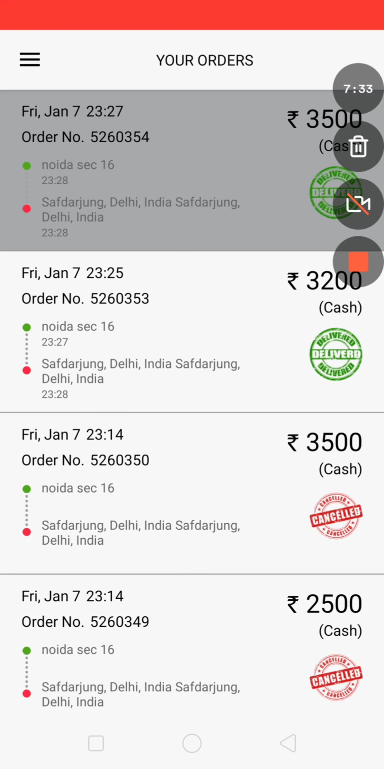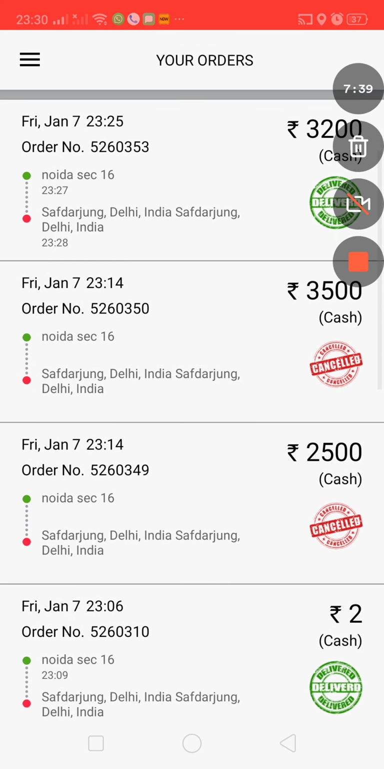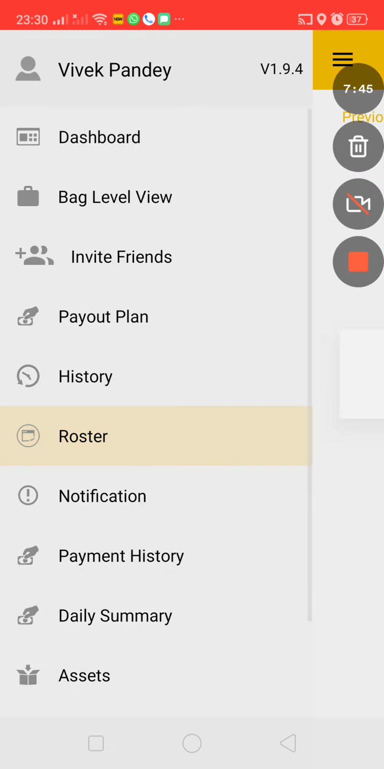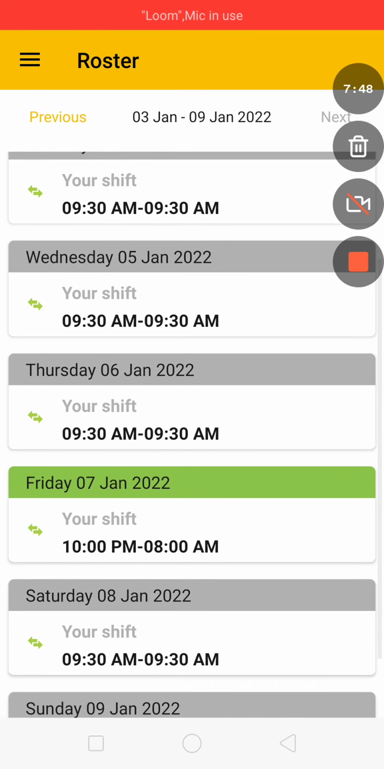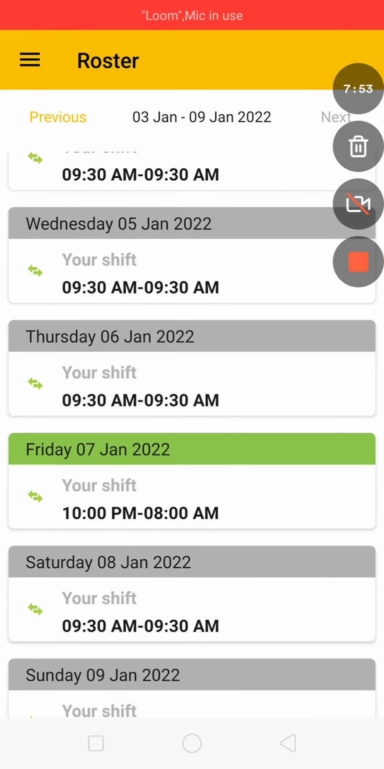Then we have order history. Order history will show us various orders which the rider has delivered or cancelled, and the states of all these orders. Then we have roster. Roster shows the shift, you could say, the in time and out time of the rider. Right now, since we are sitting on Friday 7th of Jan, my shift is 10 p.m. to 8 a.m. So it indicates the time I can be online. During his shift only the rider can be online. He can't go online outside of his shift hours. So roster is basically a schedule set by the system or by our managers for the riders to log on.